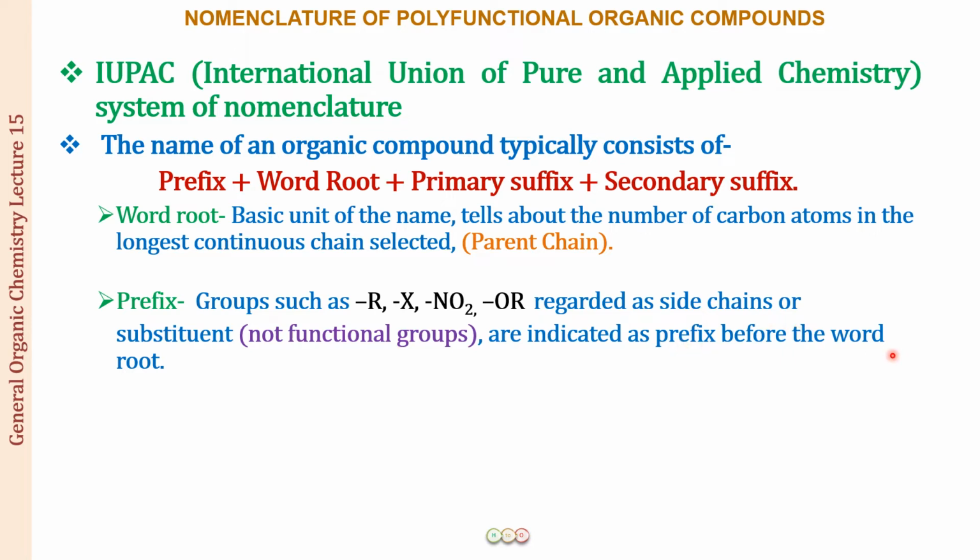All right, so all the groups like the alkyl group, the halogen group, the NO2 group, the alkoxy group, that is the OR group, all of these are the side chains. And along with that, when there is more than one functional group present in the compound, one of them is going to be treated as the principal functional group, and all the rest of the functional groups are also going to be treated as substituents, and then we will be using a prefix for their name.